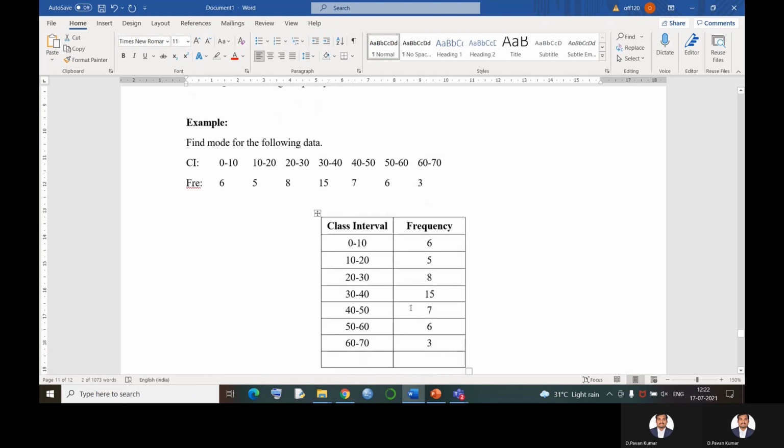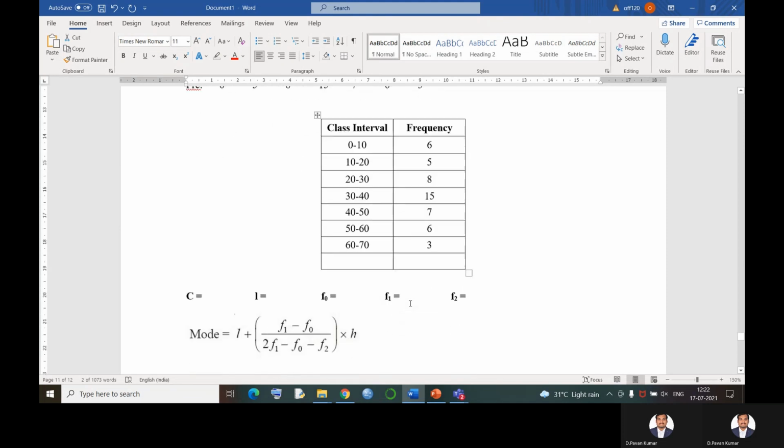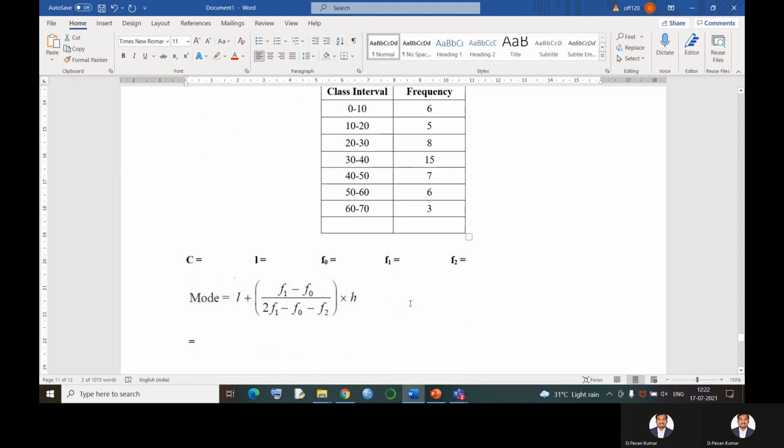Okay, let us find that from the given distribution. They are asking us to find the mode of the following data, with class intervals as well as frequencies. So let us find the modal class and the rest of the values to substitute in this formula. First, c is the width of the class interval, that is 10. Now L, f0, f1, f2, all four values depend upon the modal class.